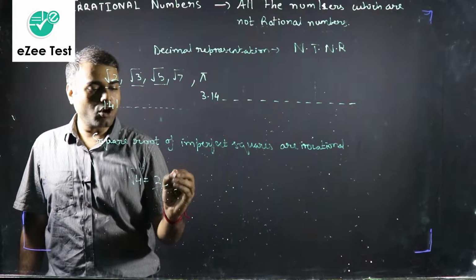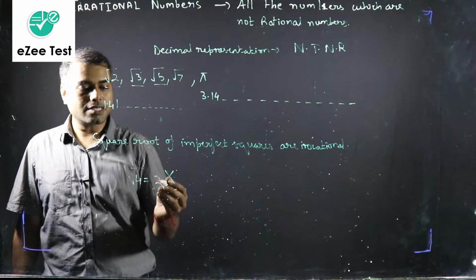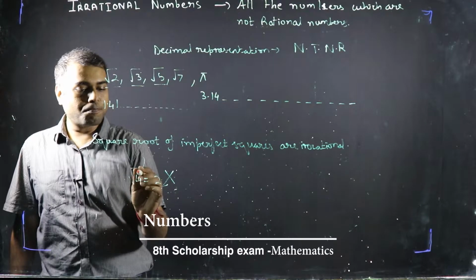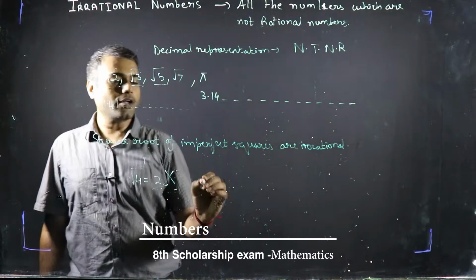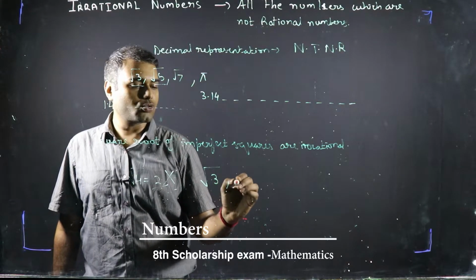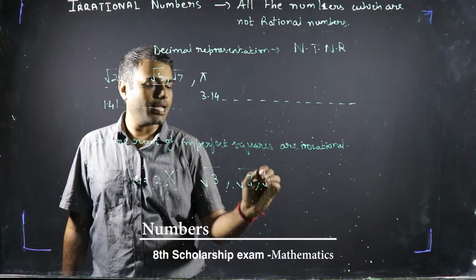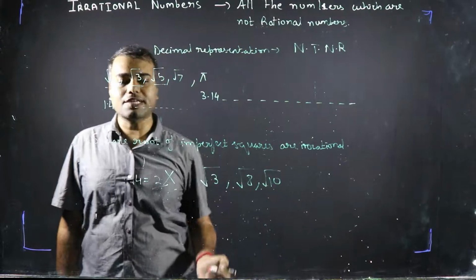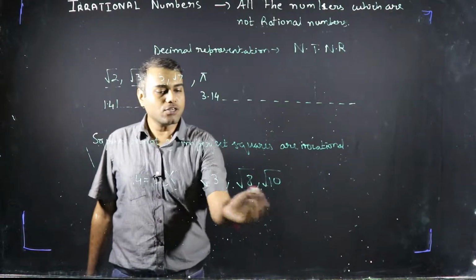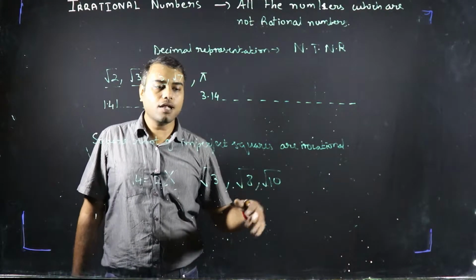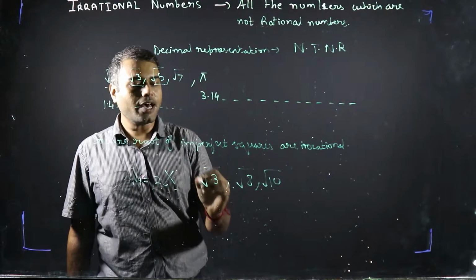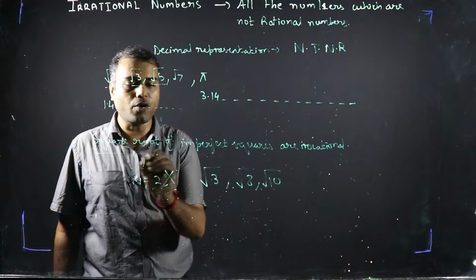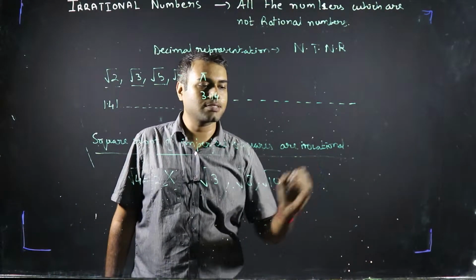So square root of a perfect square will be rational, but square root of imperfect squares such as root 3, root 8, root 10, all of these will be irrational numbers. There can be a lot of other irrational numbers as well, but in our syllabus we have to just note down this important point for our irrational numbers.